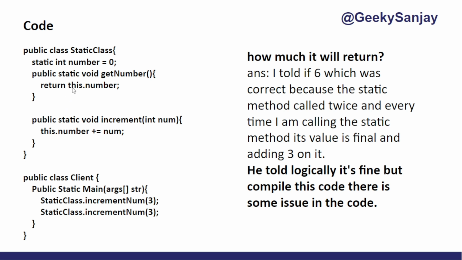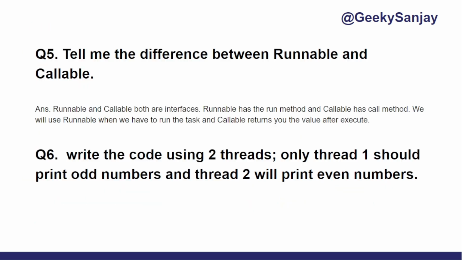The same thing you can see here: I'm passing return this dot number and this dot number. These two slight mistakes completely make my code wrong. So these are the very small things which we always forget. That's why I thought I'd come up with this video. Whenever you are attempting a mock interview or any interview, be aware of these small mistakes and you can get success in the interview.